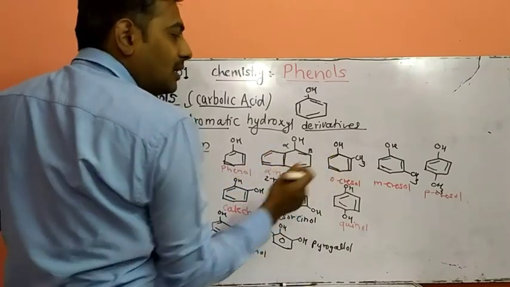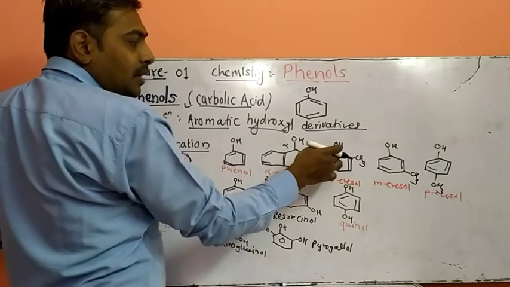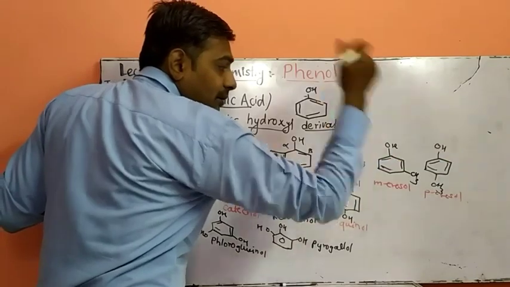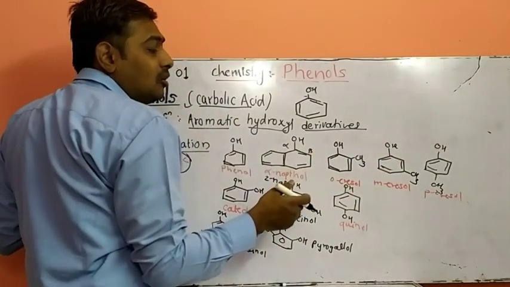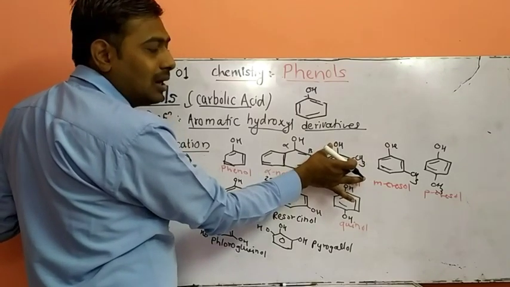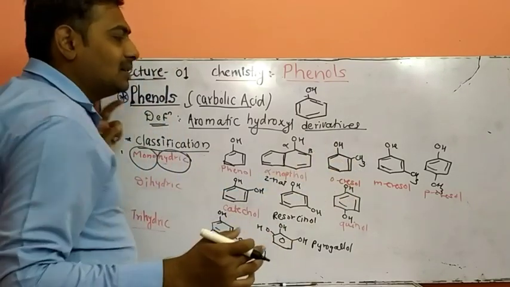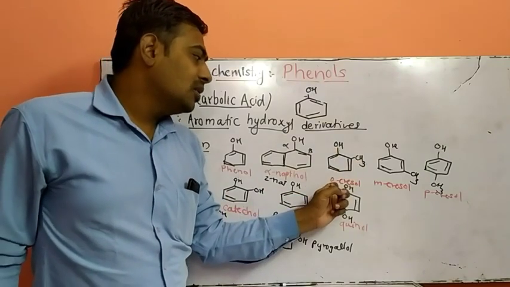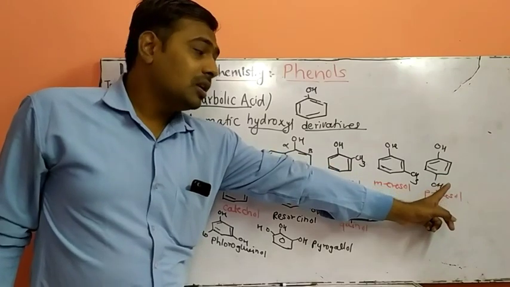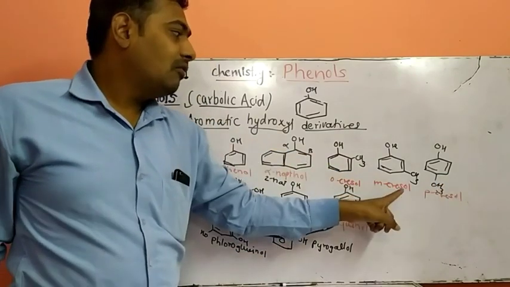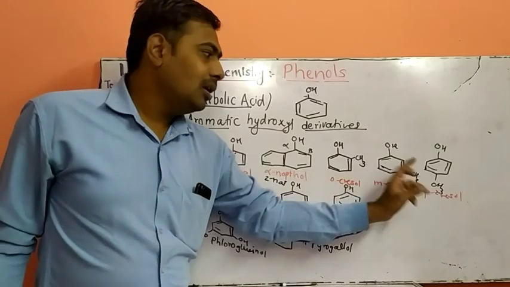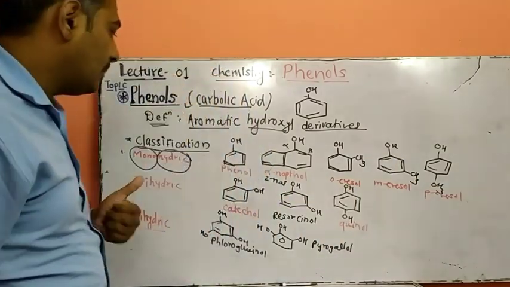And this one is called cresol: orthohydroxytoluene, metahydroxytoluene, parahydroxytoluene. When two substituents are at adjacent positions, it is the ortho position. Then 1,3 is meta and 1,4 is para. You may call it ortho cresol, metacresol or paracresol. These are the nomenclature of the compounds.